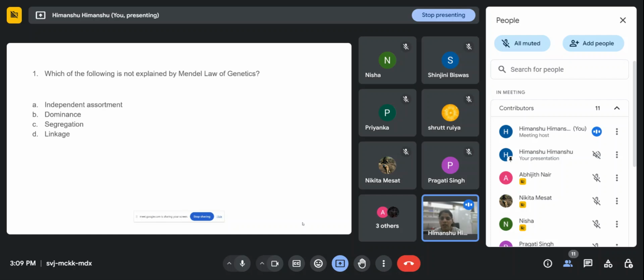So what do you think is not explained by the Mendel law of genetics? Independent assortment, dominance, segregation, or linkage?